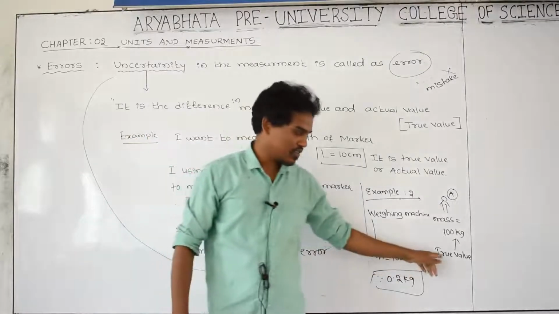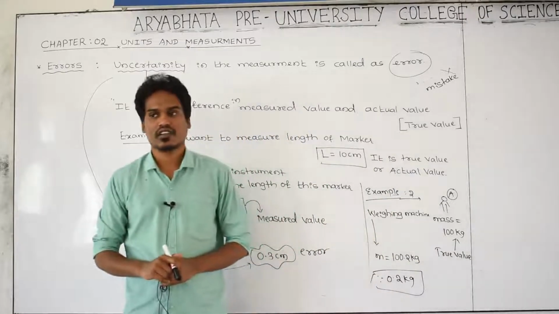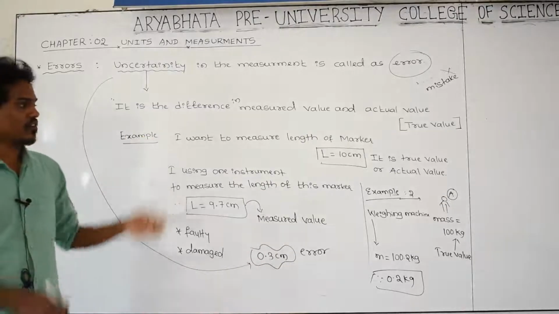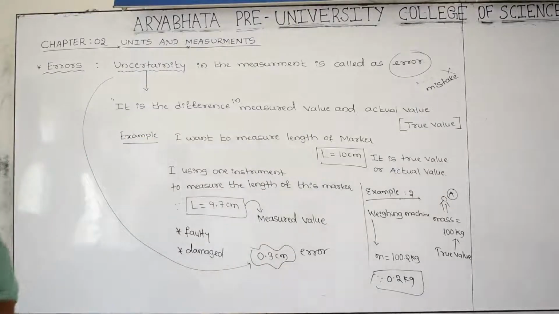Getting? That is nothing but an uncertainty or an error. And now we can study about what are the types of error. You please understand the definition. We will study about types of error now.